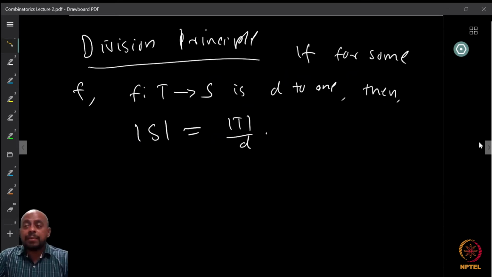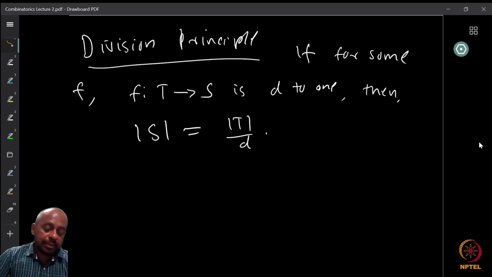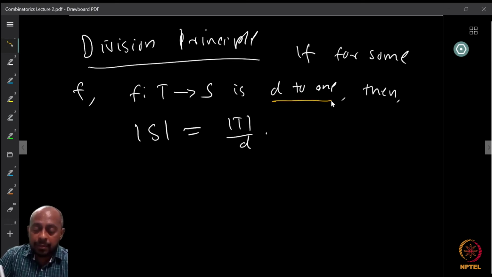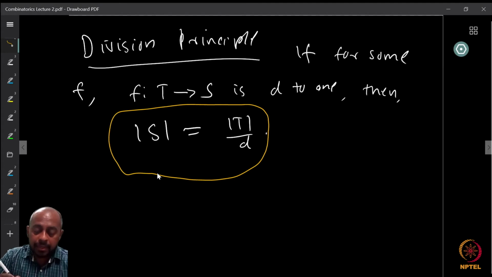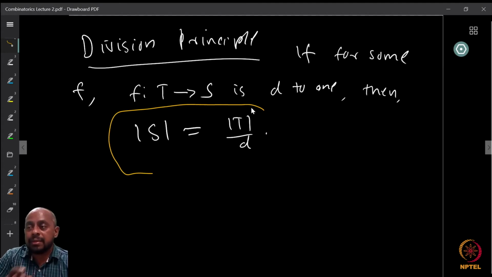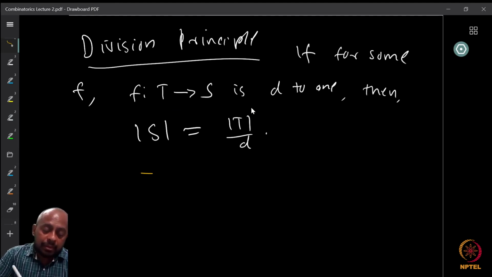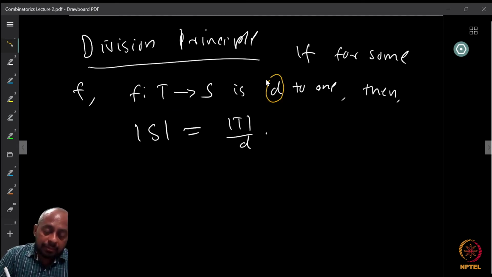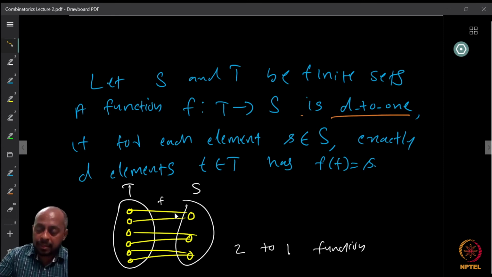Now, the division principle says that if for some function f which maps from T to S, that function f is D to 1, then the cardinality of S is equal to the cardinality of T divided by D, for finite sets S and T. So you have sets S and T, and if for some positive integer D, f mapping from T to S is a D to 1 function, then cardinality of S is equal to cardinality of T by D. Once you see how this function behaves, it's immediately clear intuitively.